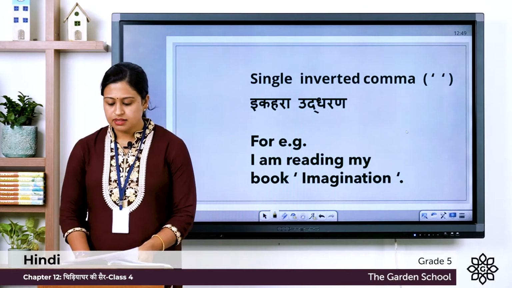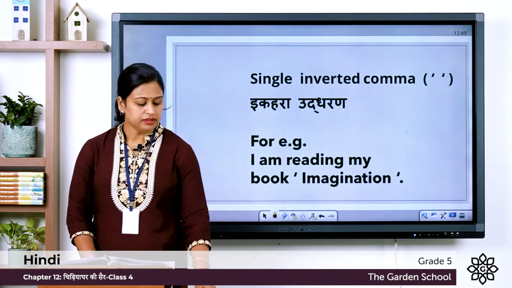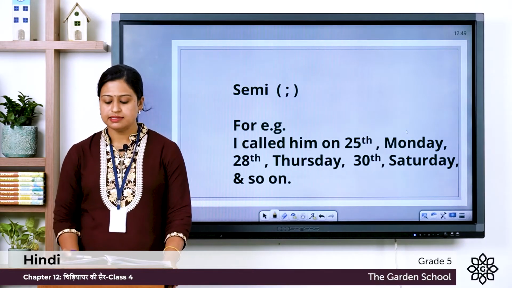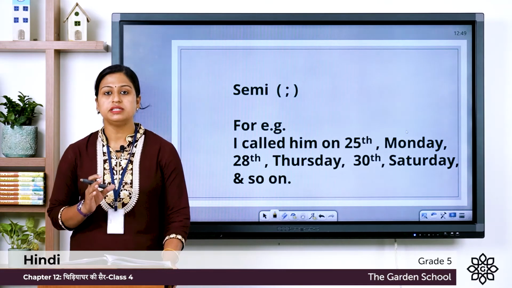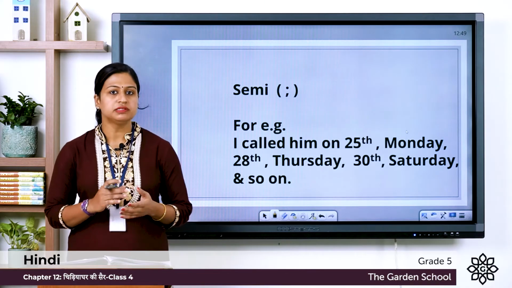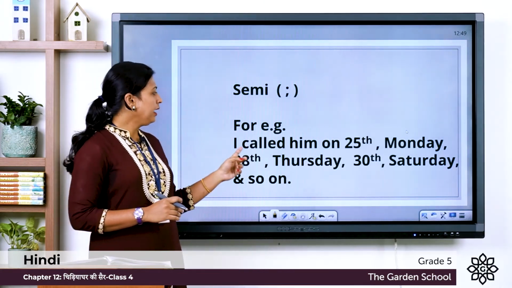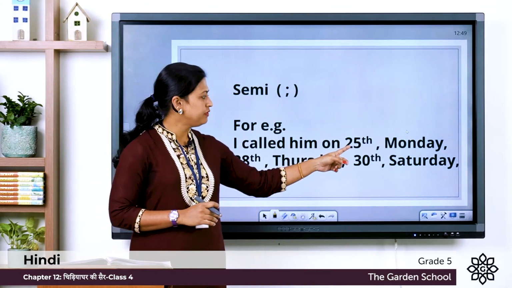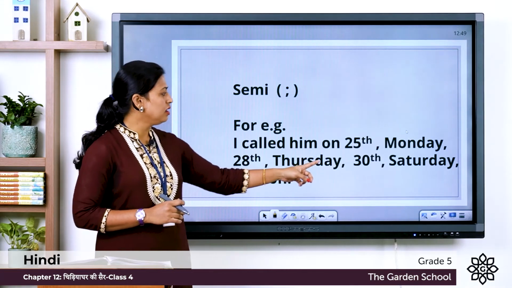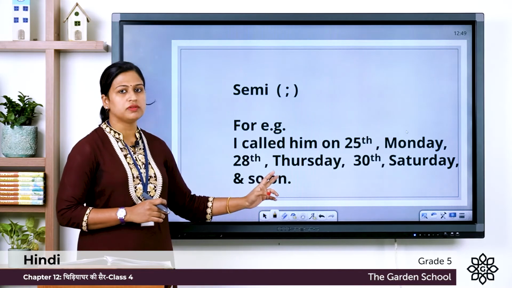Now, next one is semicolon, and we say Ardh Viram. So we use this to give a pause in a sentence and also to indicate a separation between parts or members of a sentence. So here you can see an example. I called him on 25th, Monday, 28th, Thursday, 30th, Saturday, and so on.